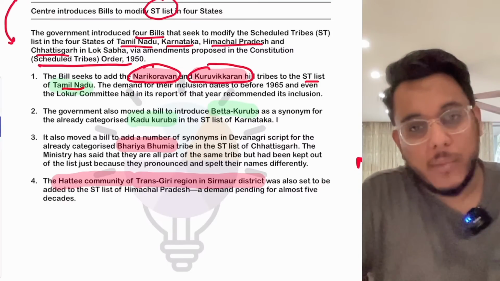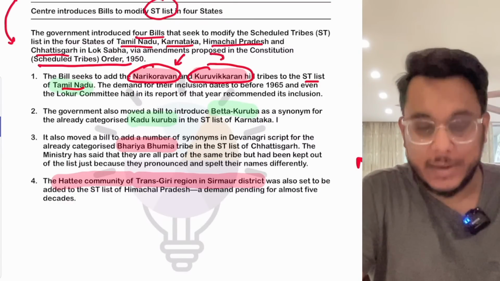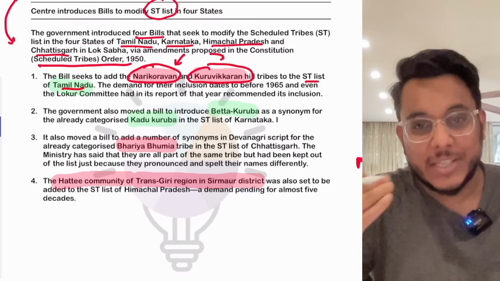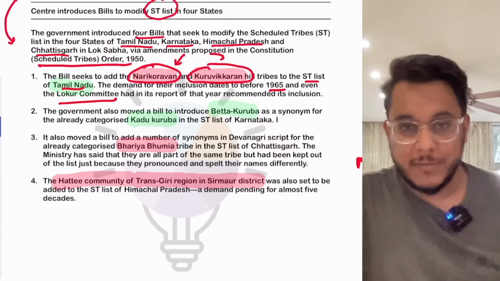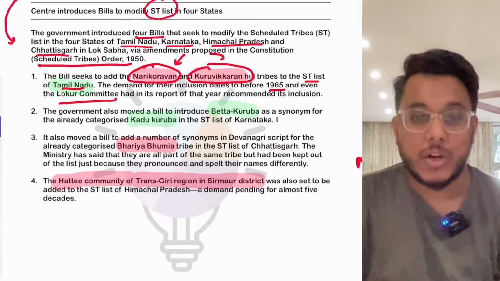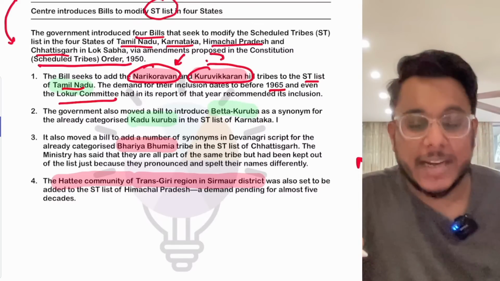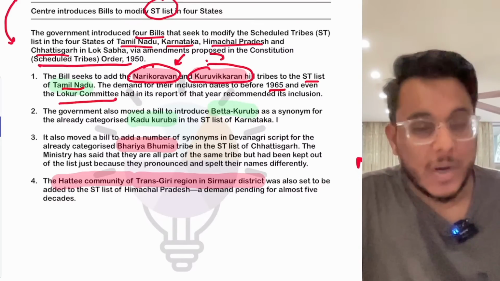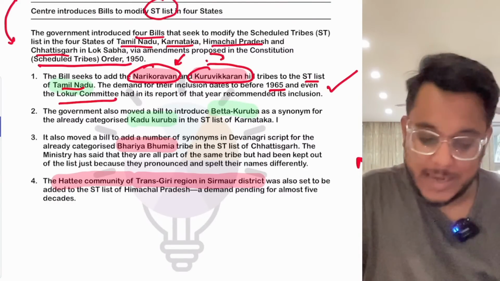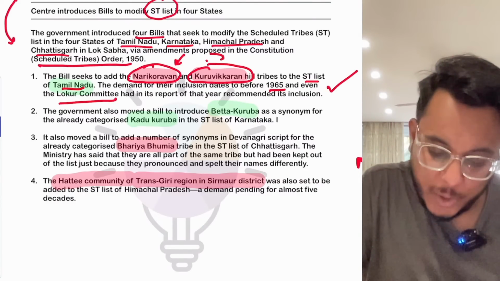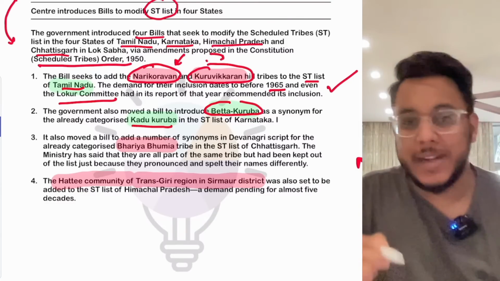Now when we talk about these 2 tribes, the Nari Koruvan and Kuruvikaran tribes, their inclusion has been suggested since 1965. Even the Lokur committee, which was established on the Scheduled Tribes status, has suggested that these 2 tribes need to be added into the tribal list of Tamil Nadu. But up till now it was not done, and now the bill has been proposed. Then the next is the bill to introduce Beta Kuruba as a synonym for the Kadu Kuruba tribe. It has been added.